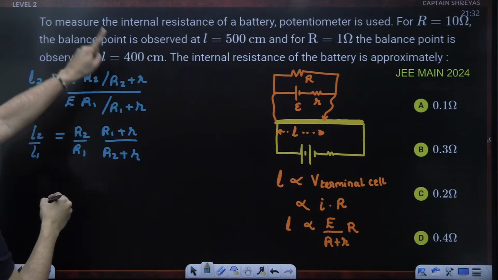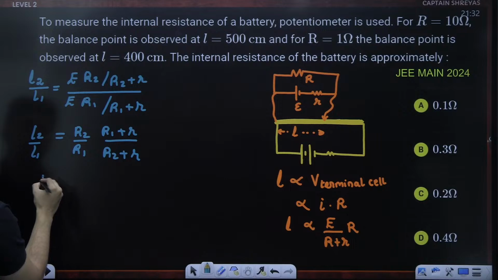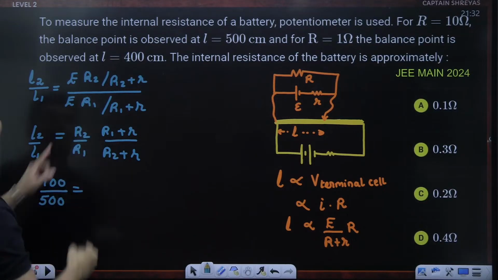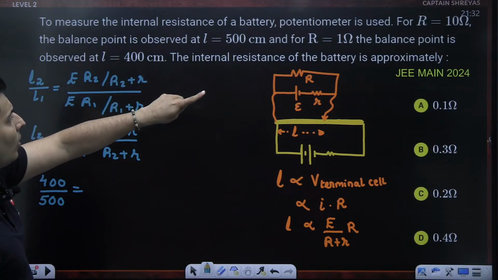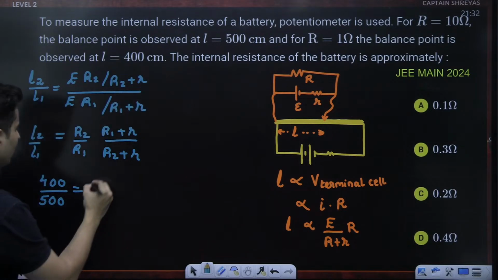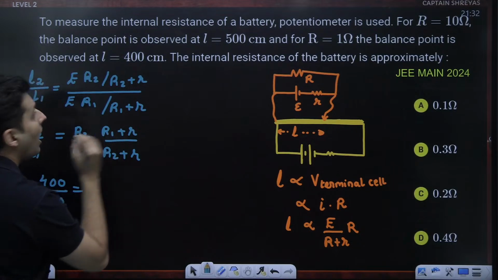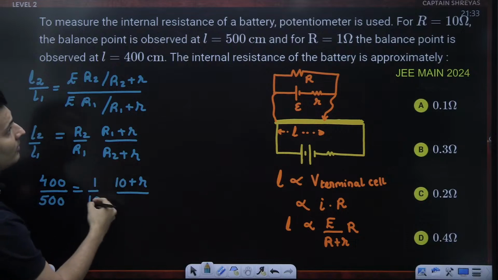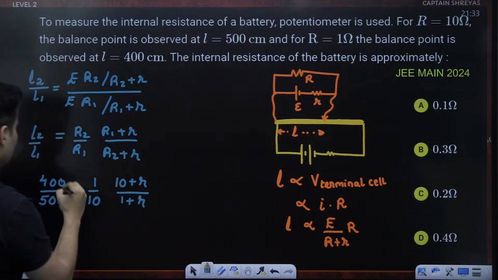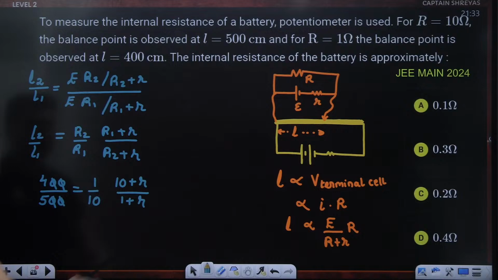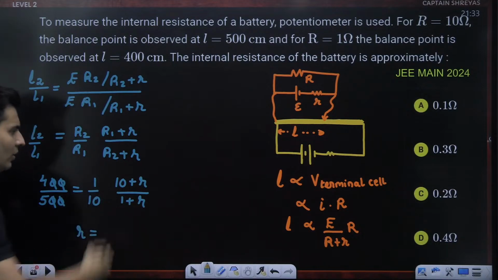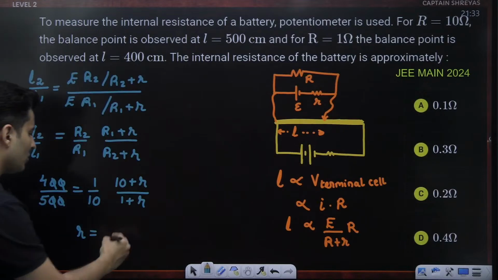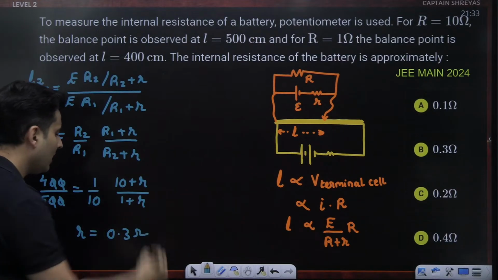Now just substitute all the values. L2 is 400, L1 is 500, so 400 by 500 equals R2 by R1, new by old, so 1 by 10. R1 is 10, so 10 plus r, and R2 was 1, so 1 plus r. The zeros cancel. You just cross multiply and solve for r, and you will get the answer as 0.3 ohms. So you should get the value of r as 0.3 ohms.